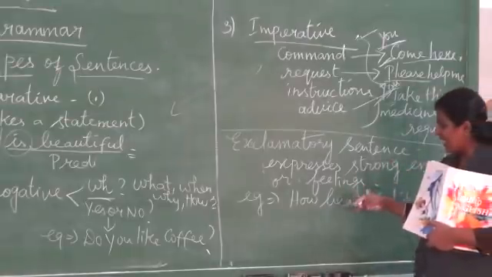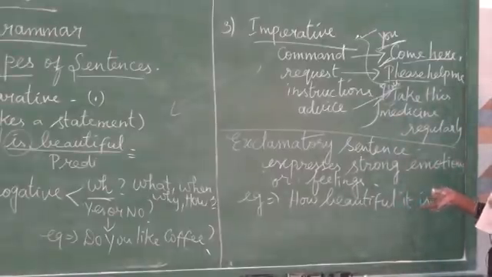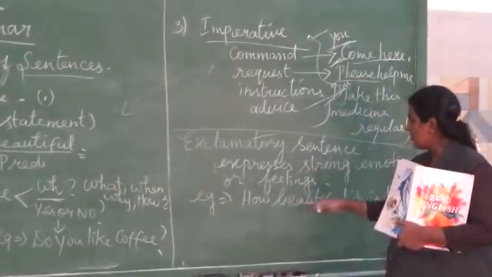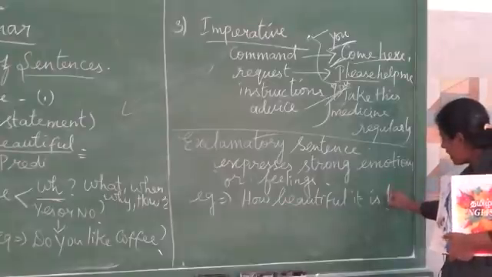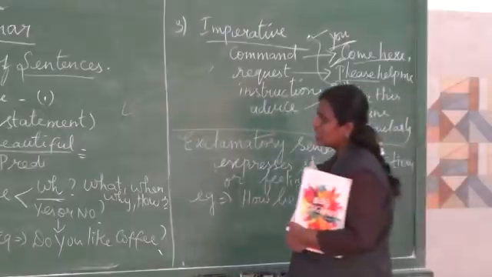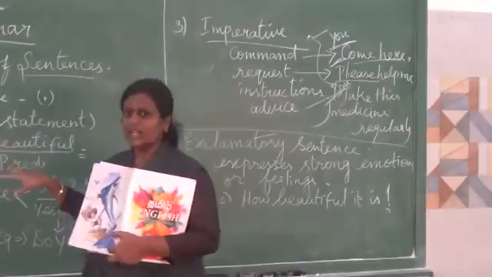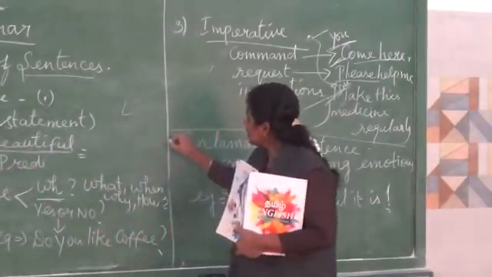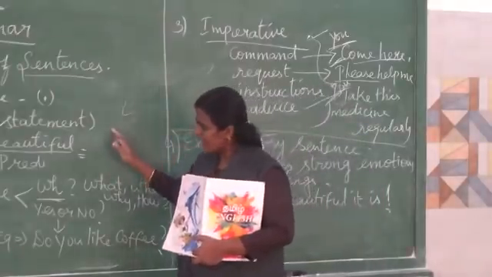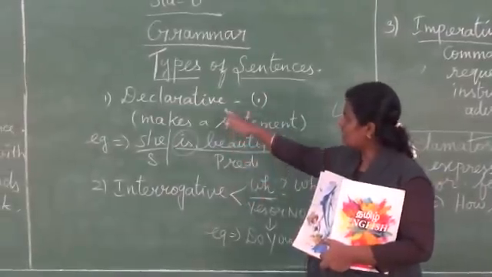It is exclamatory, and we easily know by the punctuation mark at the end that it's an exclamatory sentence. Clear? "How beautiful it is." At the end, what punctuation do we have? Exclamation mark. Clear, students? Now I hope you understand everything: declarative, interrogative, imperative. We have seen all four types of sentences. Again I will say this, kindly note it all down. It's very important. Again I will repeat this.